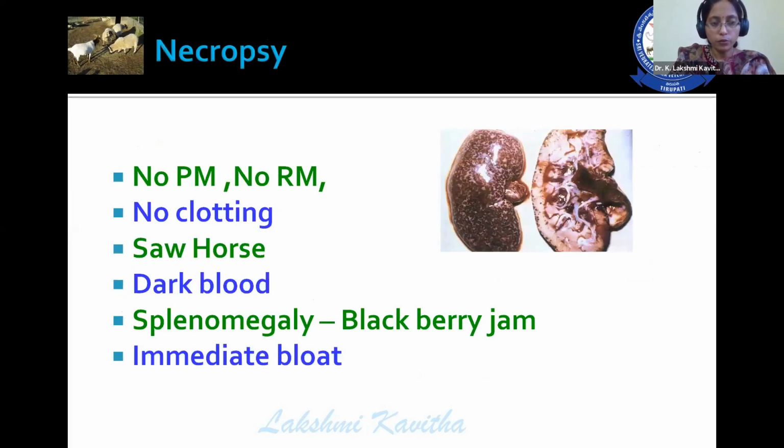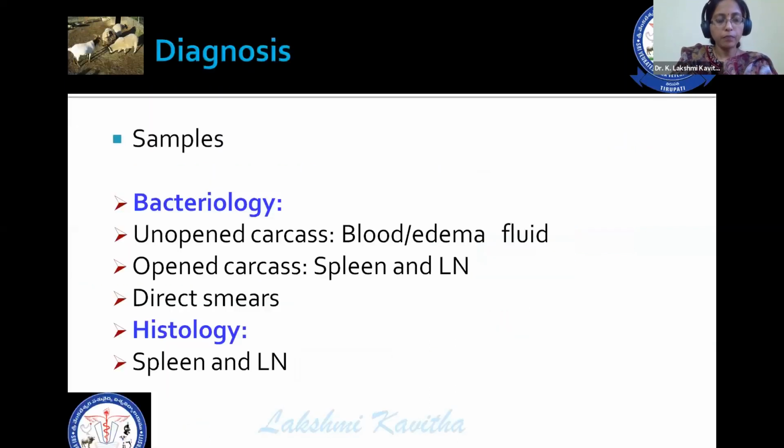Necropsy: you should not go for PM. There is no rigor mortis, no clotting of blood, and there is oozing of dark colored blood. If any postmortem has been done unknowingly, splenomegaly and a blackberry jam-like appearance of the spleen is observed.